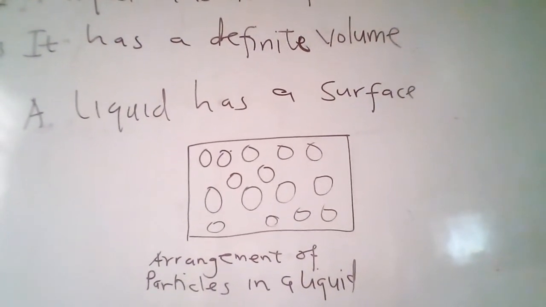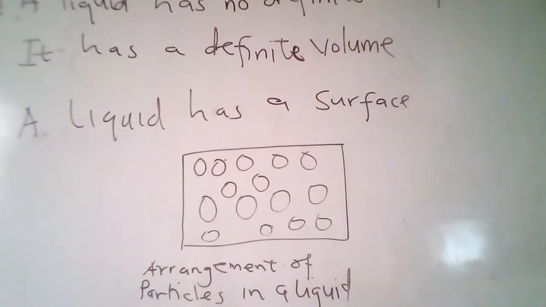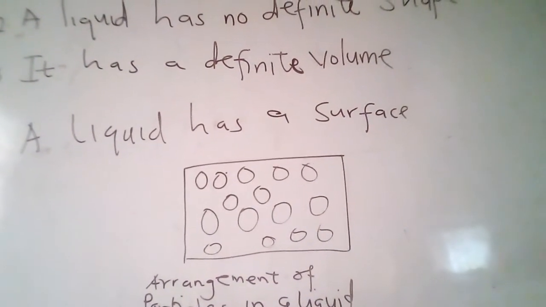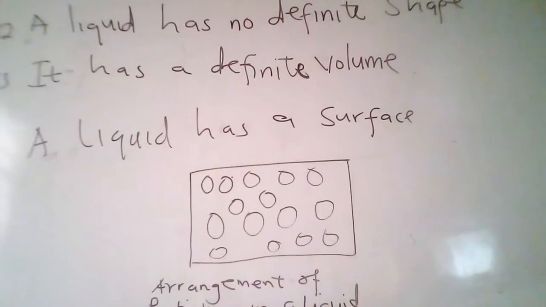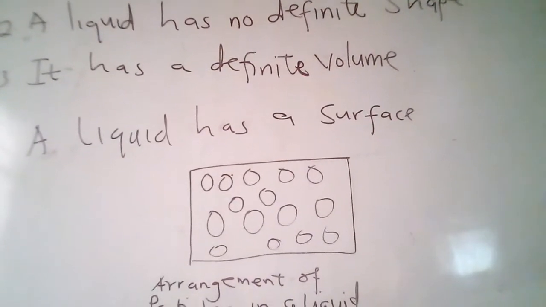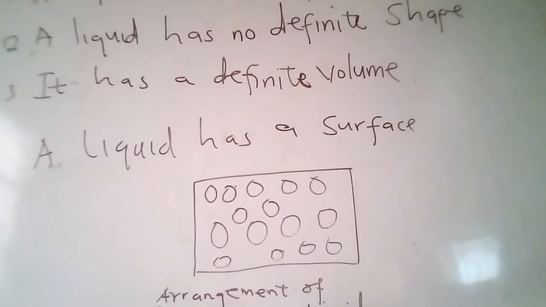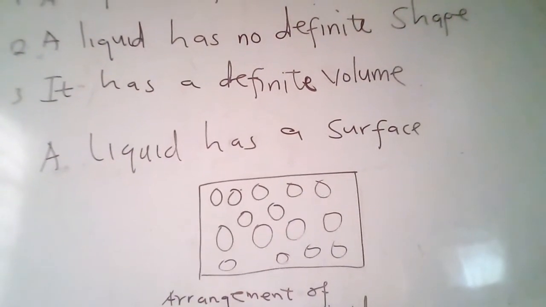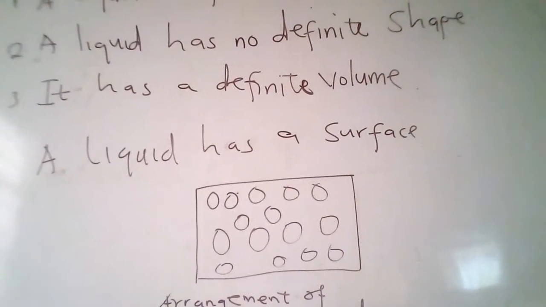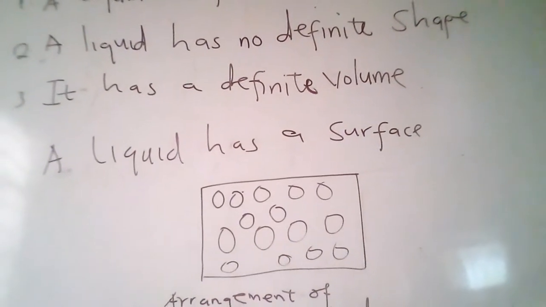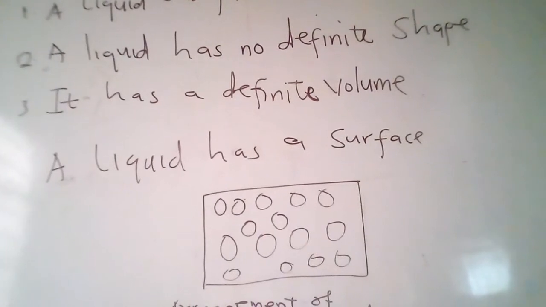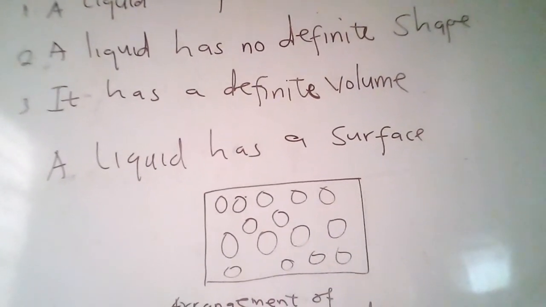Okay. So the reason why liquids have no fixed shape. Liquids have no fixed shape because the force of attraction between the particles of liquids is not as great as that in solids. So therefore the particles can slip past one another. So that's why liquids have no fixed shape.